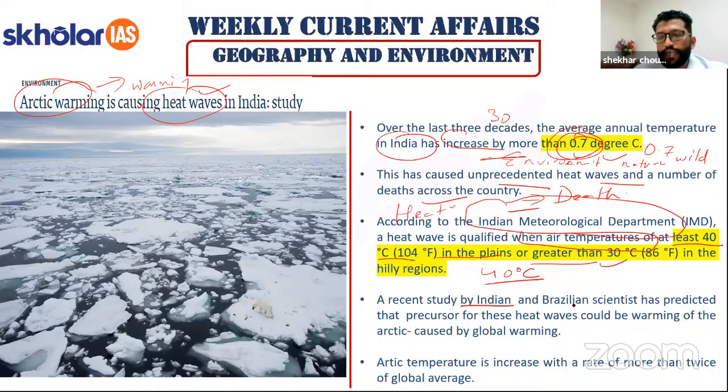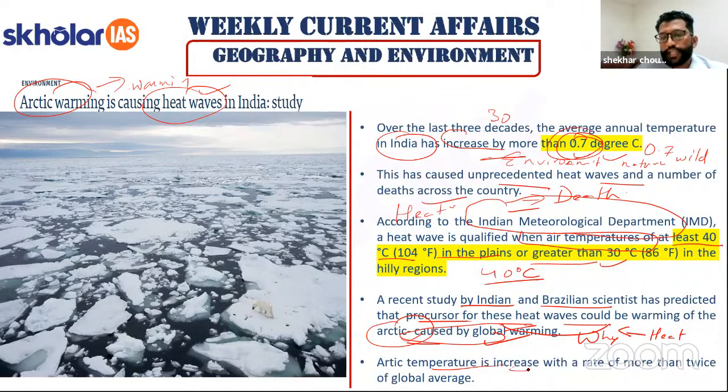A recent study by Indian and Brazilian scientists has predicted that the precursor for these heat waves could be warming of the Arctic caused by global warming. So why is there a link that this Arctic warming may have an effect?